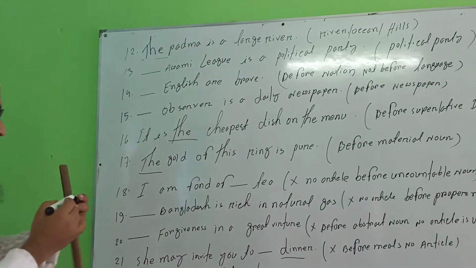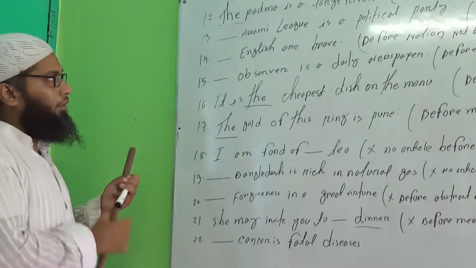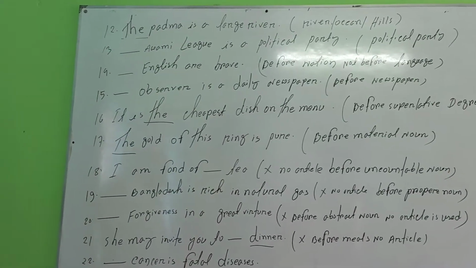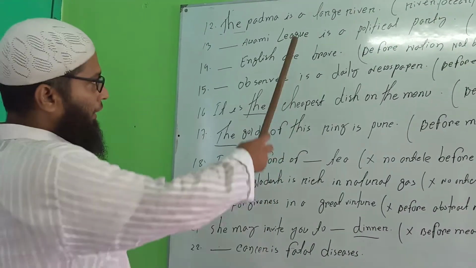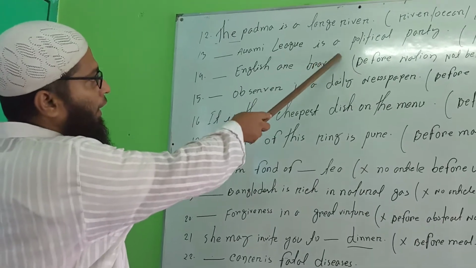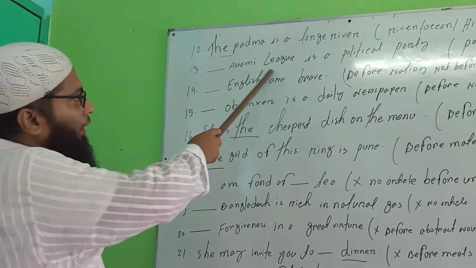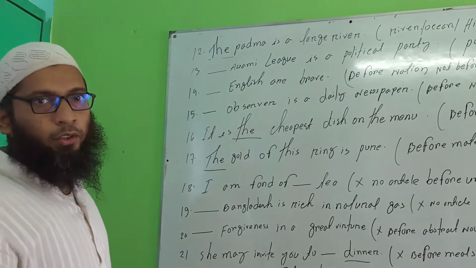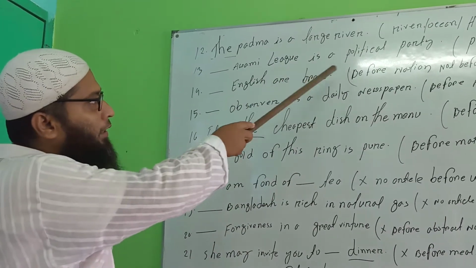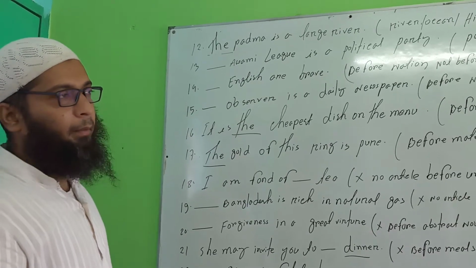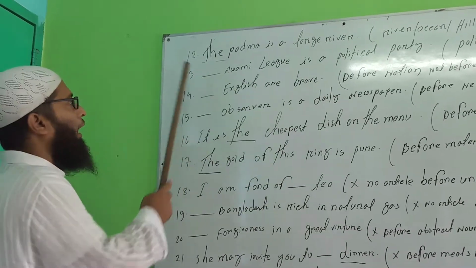Okay, number 13. As you know, these things come before a political party. The Awami League is a political party, and you can write down here, BNP is a political party. Jamaat Islam is a political party. Before the political party you will have to seat "the" here.